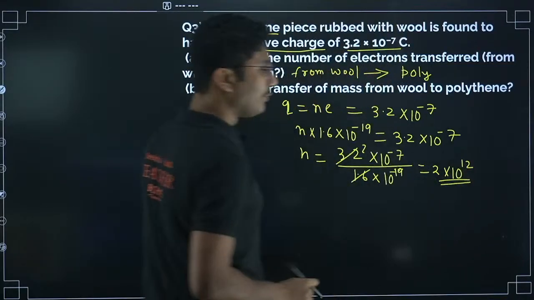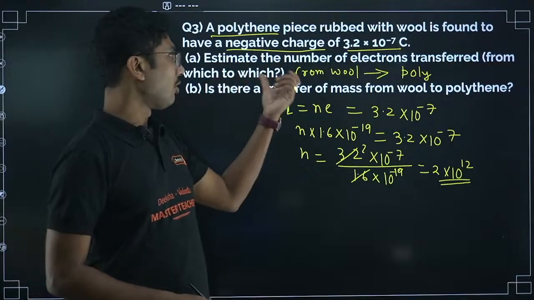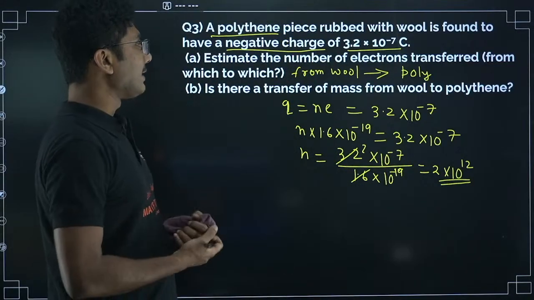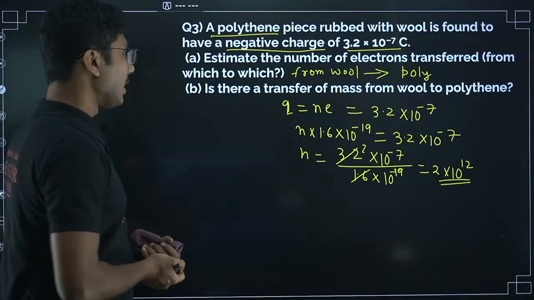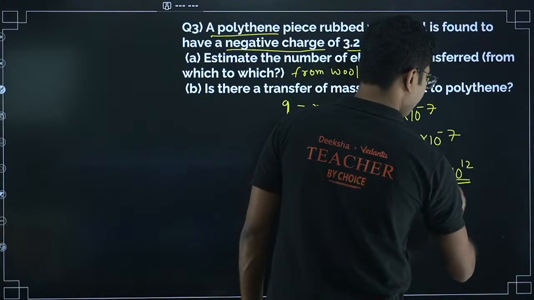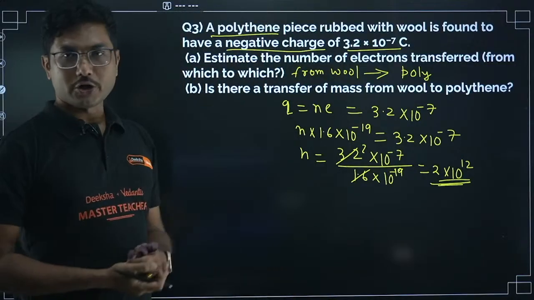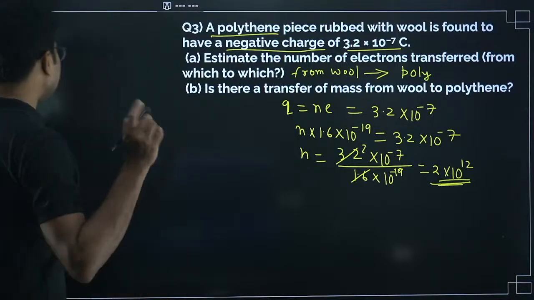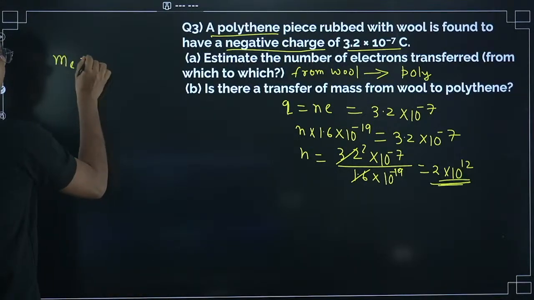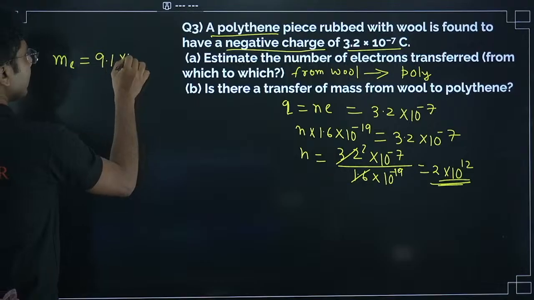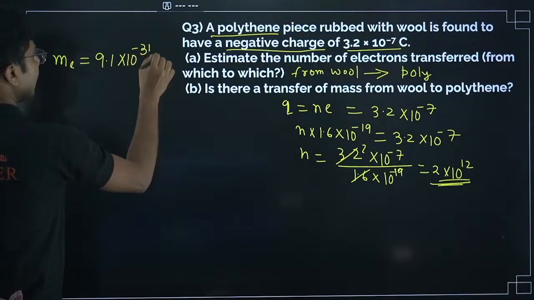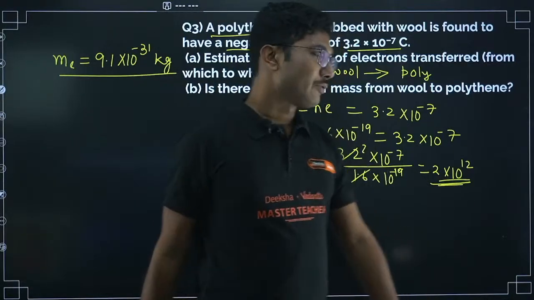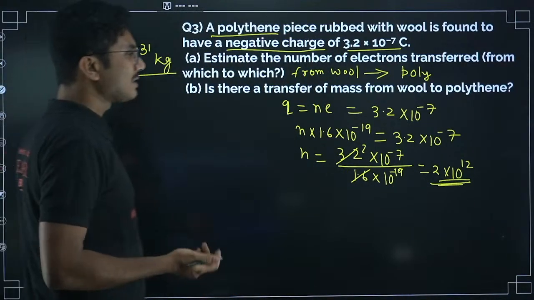So this is a number, no unit is required, so the number of electrons transferred is 2 into 10 to the power of 12. There is a transfer of mass from wool to polythene. Now these many electrons are getting transferred from wool to polythene, right? So even if the electrons are getting transferred, the mass of one single electron is about 9.1 into 10 to the power of minus 31 kg. So the mass that is getting transferred over here, you can calculate that, it will be very, very small. So mass transferred is negligible.